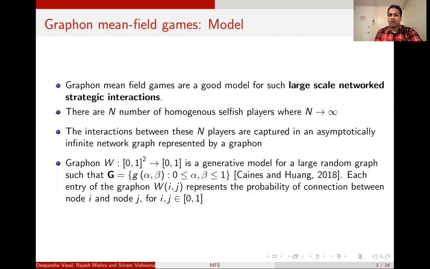In these games, we assume there are n homogeneous selfish players, where the number n goes to infinity. These interactions are captured in an asymptotically infinite network graph represented by a graphon. The graphon W is a mapping from [0,1]^2 to [0,1]. This is a generative model for a large random graph, such that W consists of a function g of alpha comma beta. For every value of alpha and beta in [0,1], you generate a value g of alpha comma beta, which represents the probability of connection between alpha and beta.